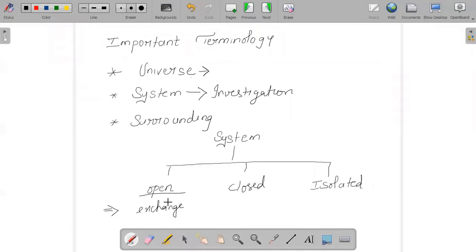For example, a cup of tea. But when we say closed system, the only difference is you will have the exchange of energy but not matter.